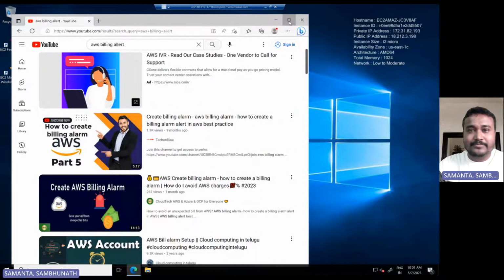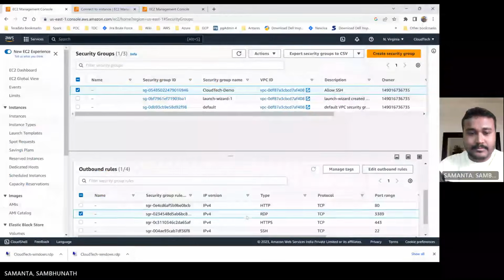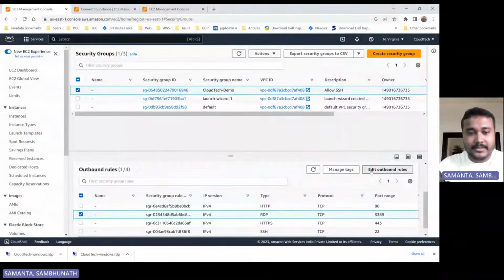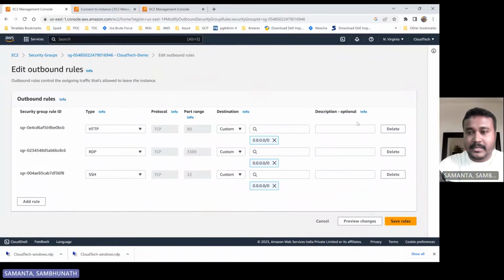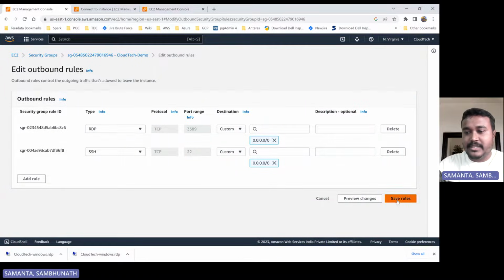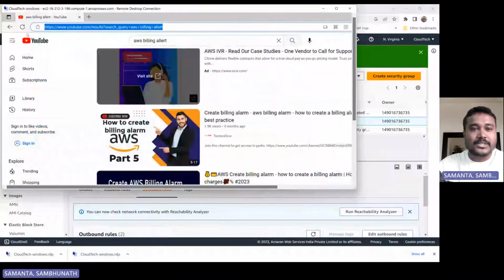Now what I will do, let me go there and edit this outbound rule, and I will delete these two, HTTPS and HTTP. Okay, now save it, and now try to browse or search this.